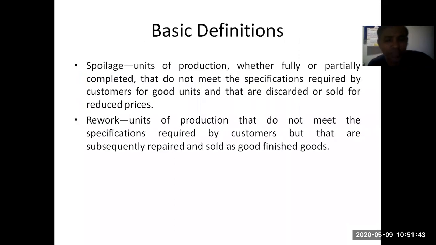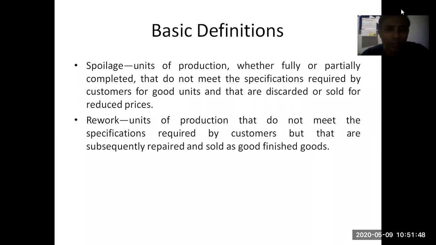Basic definition of spoilage: units of production, whether fully or partially completed, that do not meet the specification required by the customers for good units.